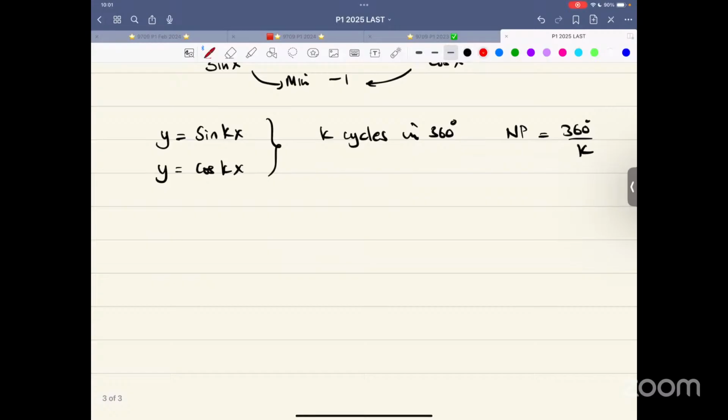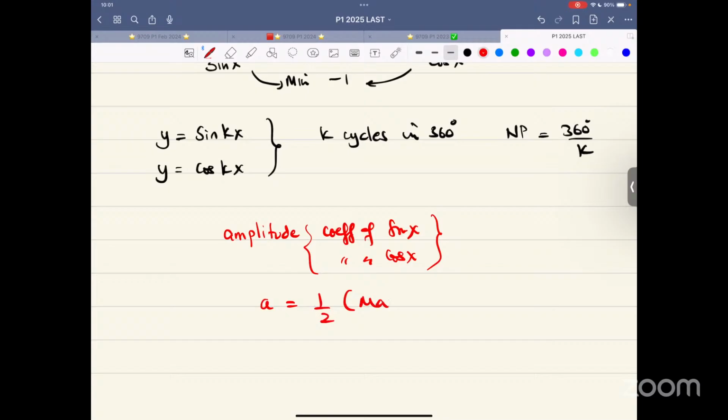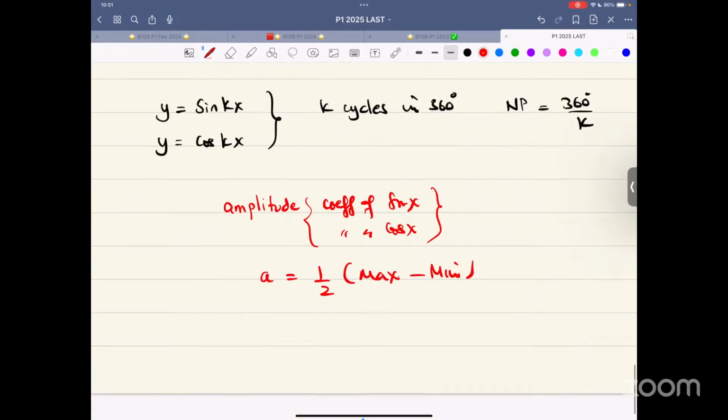Also, we know that amplitude is the coefficient of sine x or coefficient of cosine x. Tangent, yes, we deal with it a little bit differently. This amplitude is half the difference between maximum and minimum. So there are such questions like this.